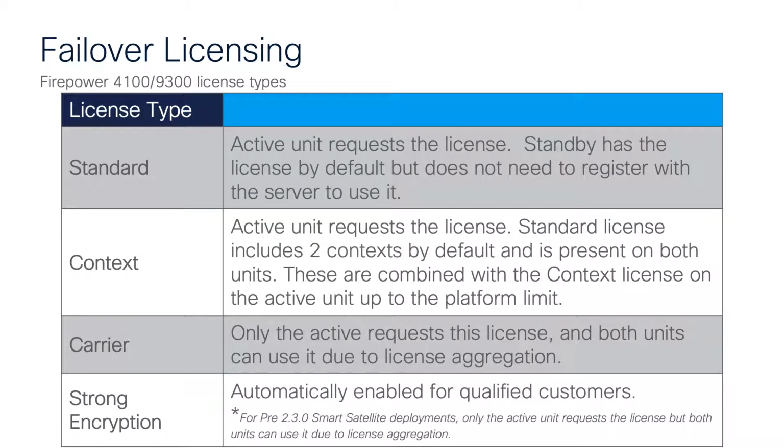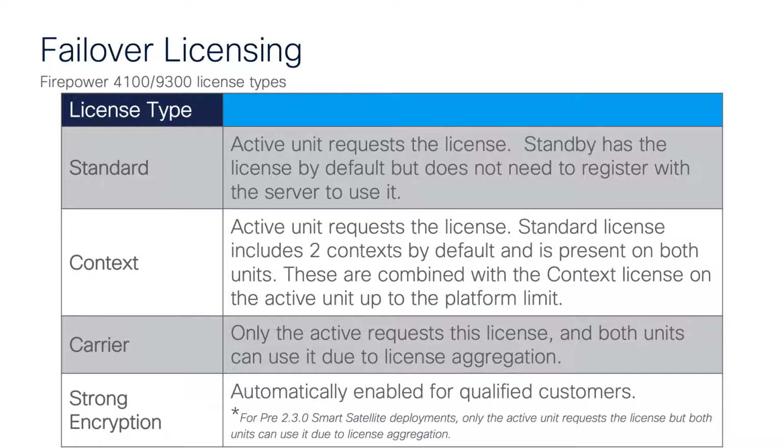For the 4100 and 9300 series, again, we have the standard license, the context license, and then the optional feature licenses for things like carrier. So again, standard licenses, the active unit requests the license, and the standby unit has it by default, but doesn't need to register with the smart licensing server. Again, the same for context. The active unit requests the license for context, but the standard license includes 2 contexts by default and is present on all of the units.